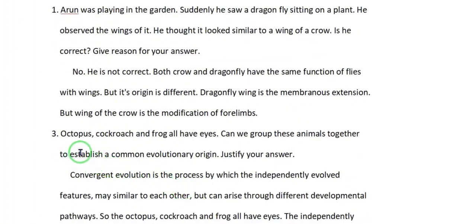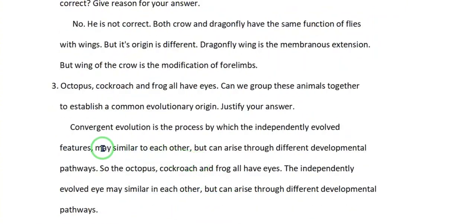Number 3. Octopus, cockroach and frog all have eyes. Can we group these animals together to establish a common evolutionary origin? Justify your answer. Convergent evolution is the process by which independently evolved features may be similar to each other but can arise through different developmental pathways. So the octopus, cockroach and frog all have eyes. The independently evolved eyes may be similar to each other but arise through different developmental pathways.